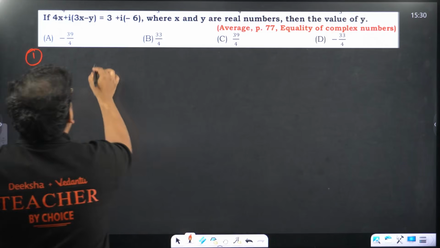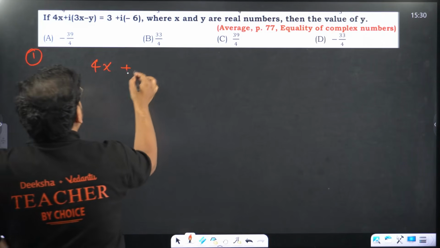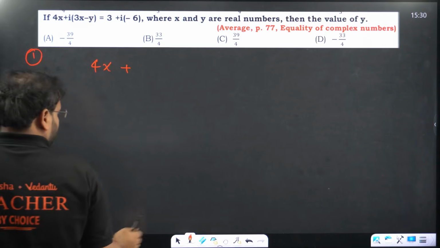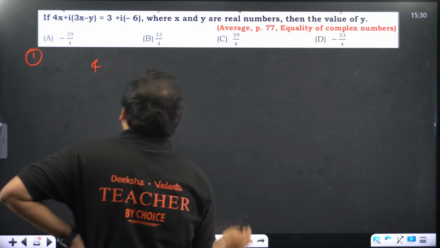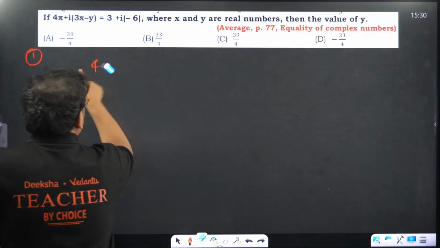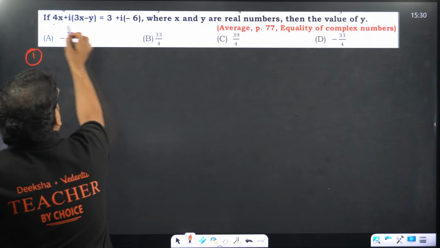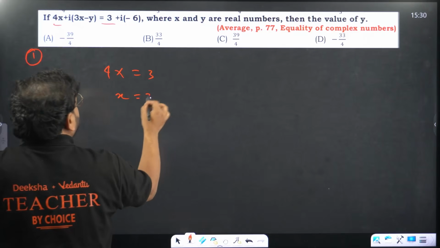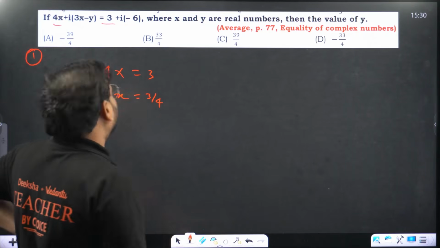Let's do the expansion over here. We'll have 4x plus... you don't have to compare, right? Simply compare 4x with the 3. You're going to get 4x equals 3. So x is 3 by 4. I want to find out y actually.